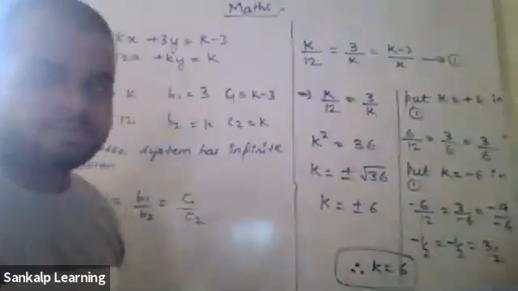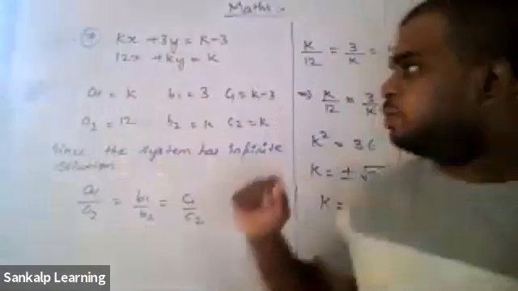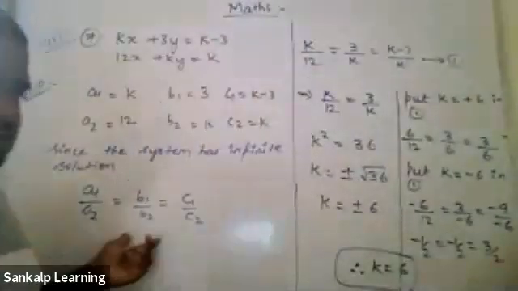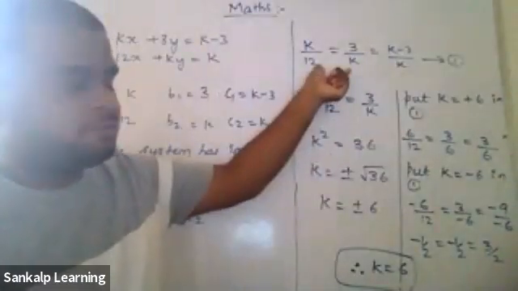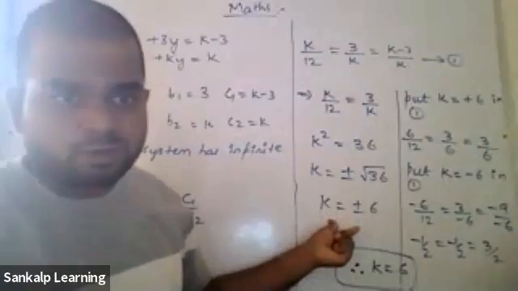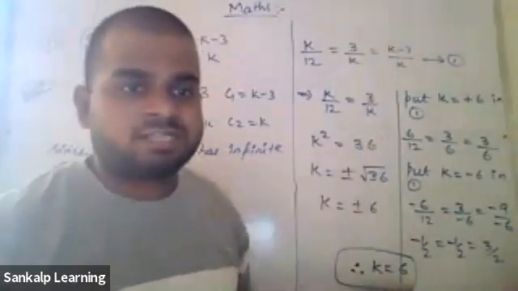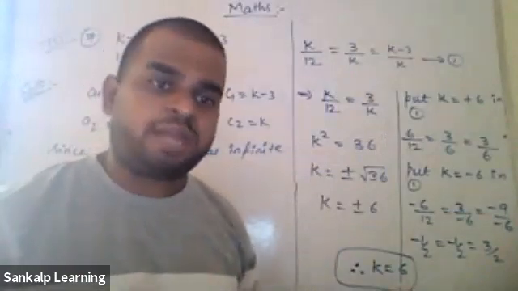Quickly, I'll just summarize it. Please listen. What should you do? Find A1, B1, C1, A2, B2, C2. Then take the condition, substitute the values, take it as equation 1. Take the first 2 parts, equate them, and you will get a value. Just put the values back in the equation and check whether they are satisfying. If they are satisfying, good. If they are not satisfying, don't take it.